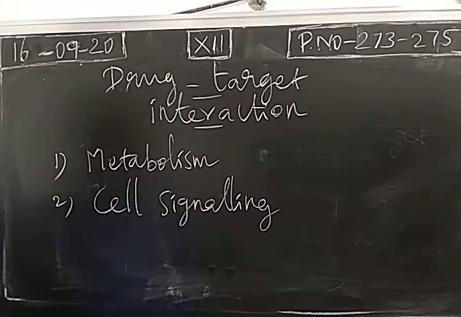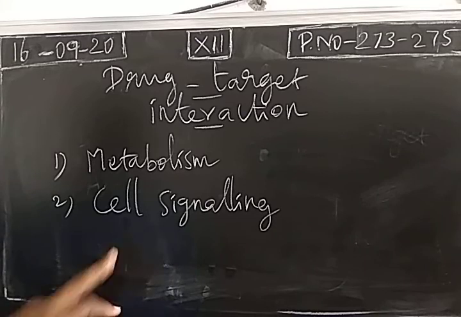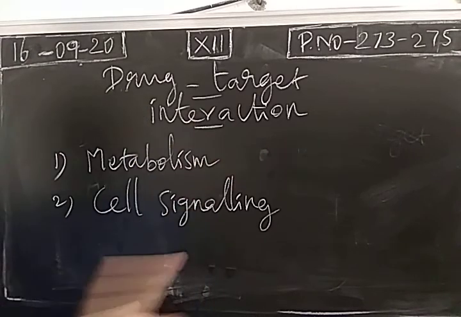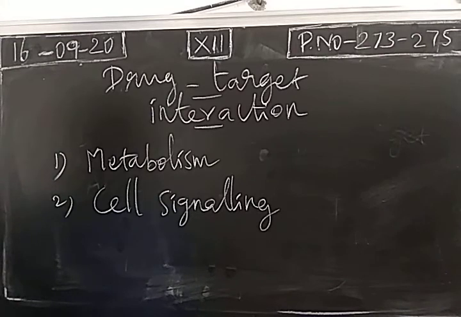Cell signaling means we have receptor molecules like enzymes. The receptor molecule will send signals to the other process if there is any change in the environment. When there is a disturbance in these two processes, normal functioning of the human body will be disturbed. So to restore the normal functioning of the human body, we take a drug. What is the duty of a drug? We just restore the action of metabolism and cell signaling. Thereby, normal functioning will be restored.